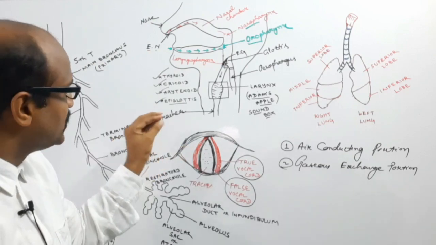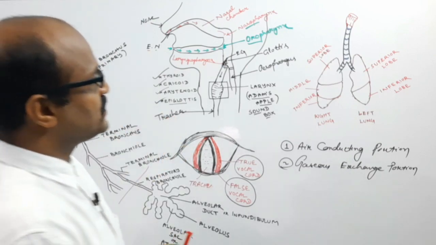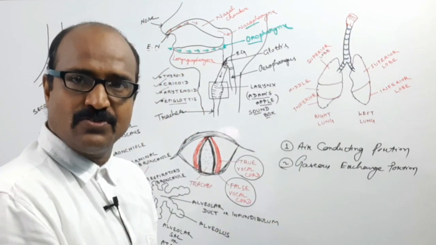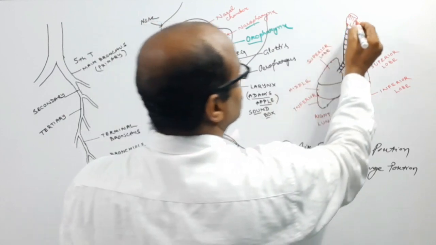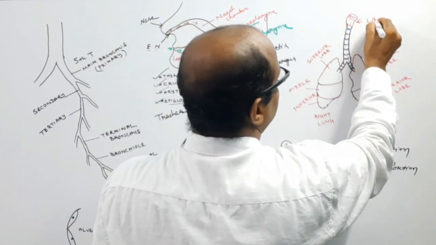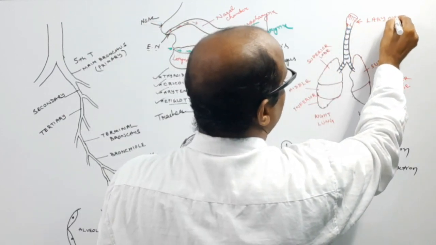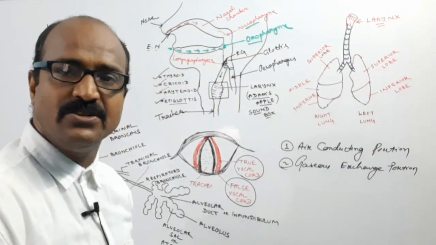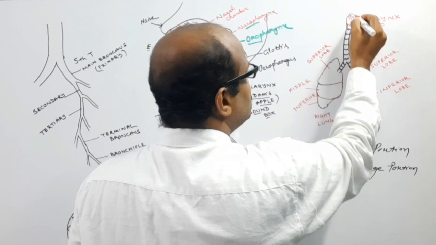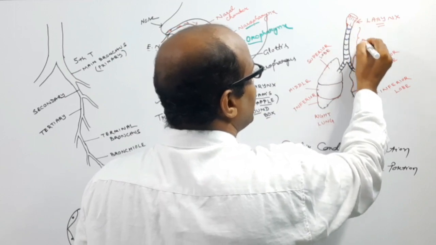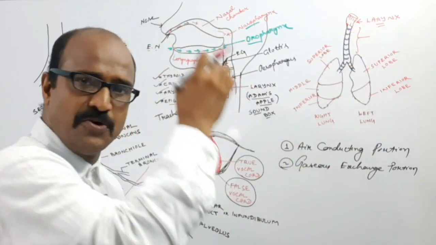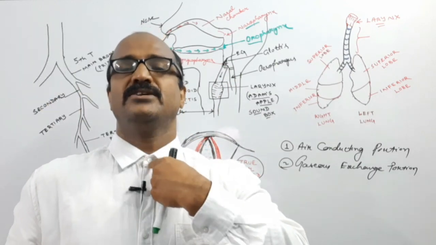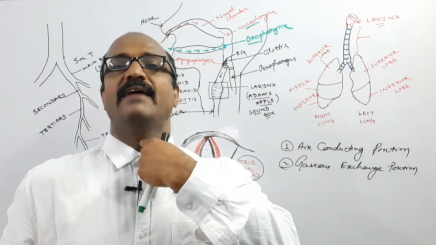So now come to the trachea. The trachea is the windpipe. This is the larynx region, the sound producing organ. The larynx leads into a tubular pipe-like structure which goes from the neck to the thoracic cavity.